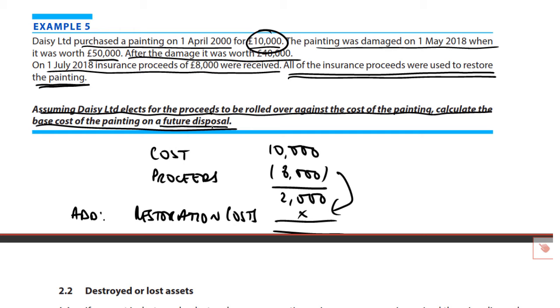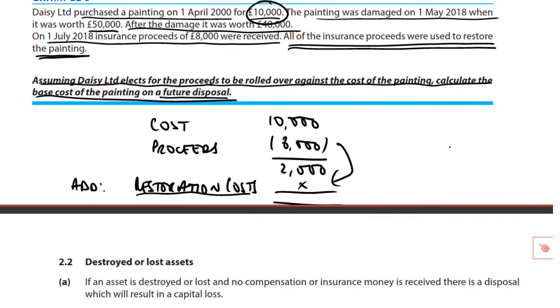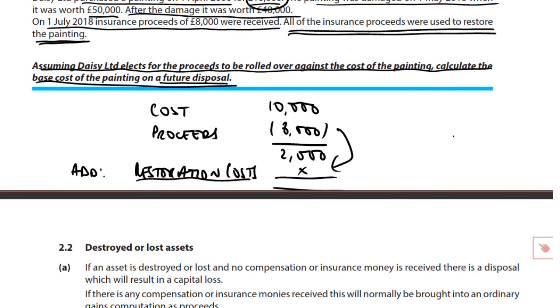We take those proceeds and deduct from the cost. But of course, we are now incurring cost in terms of those restoration, those repair costs. Those would be added in at this point, or when incurred, to establish on a future disposal, here it's of a painting, what then the full allowable cost would be.